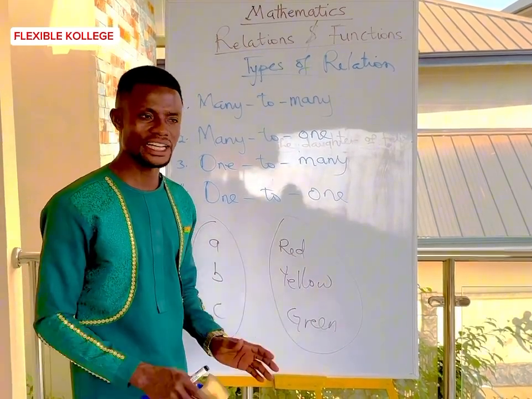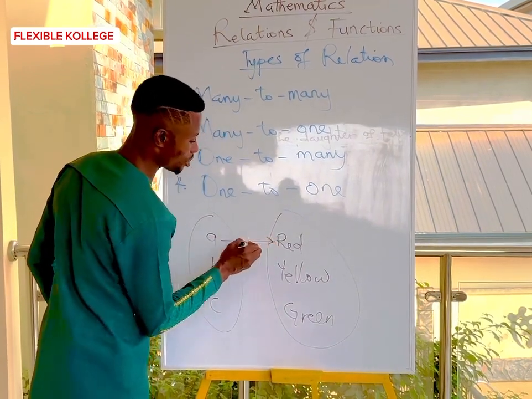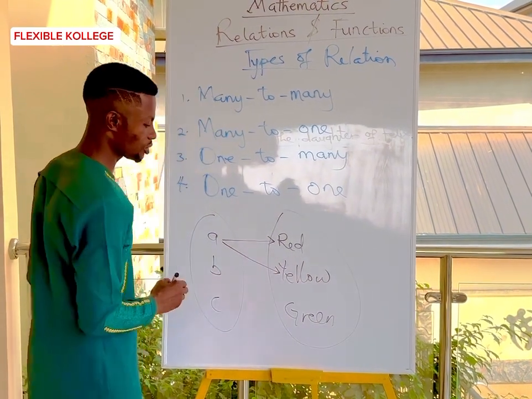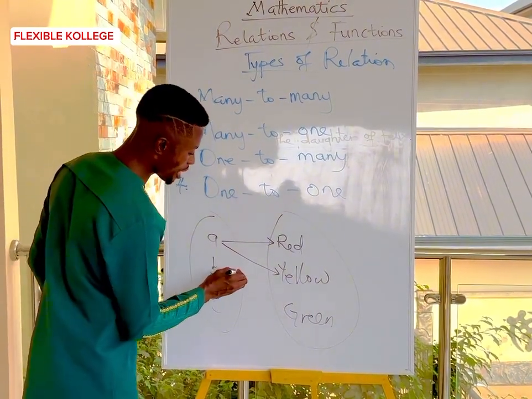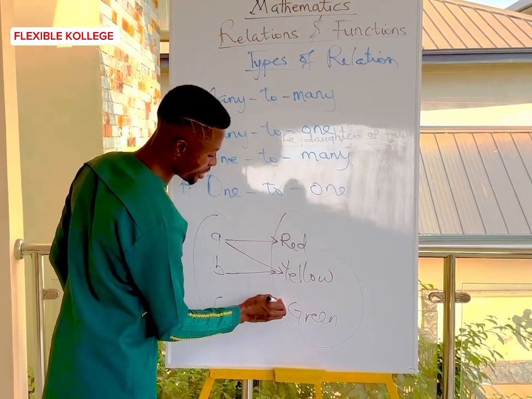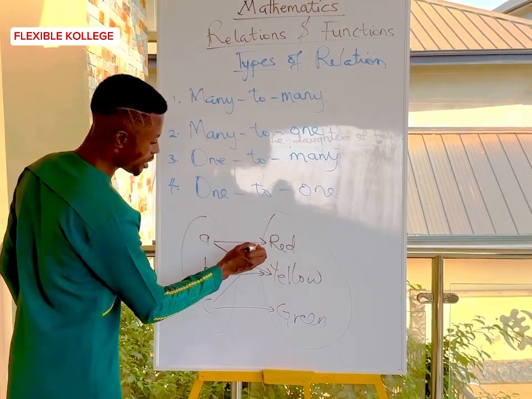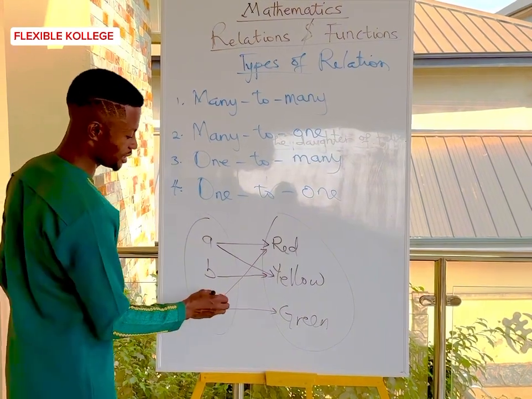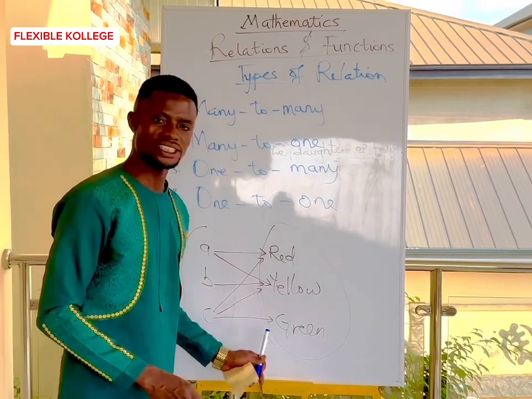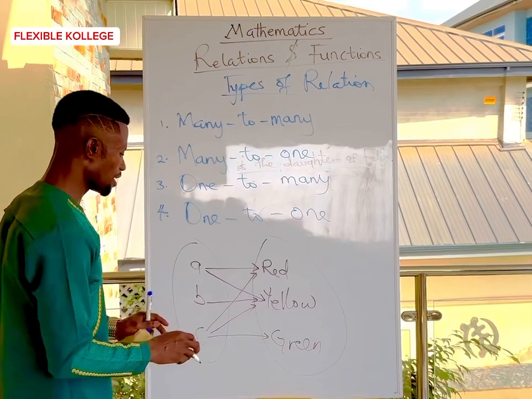And these were the colors that we were having on the flashcards. For the A, we were having a red color, and we were also having a yellow color. For the B, we were having only one yellow color, and for the C, we were having a green color. We were also having a red color for C, and at the same time a yellow color for C. So in this relation, we say it is what? Many to many relation.